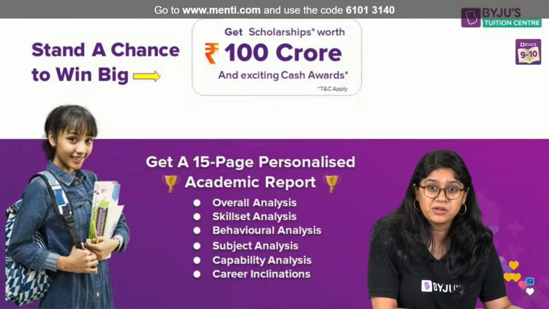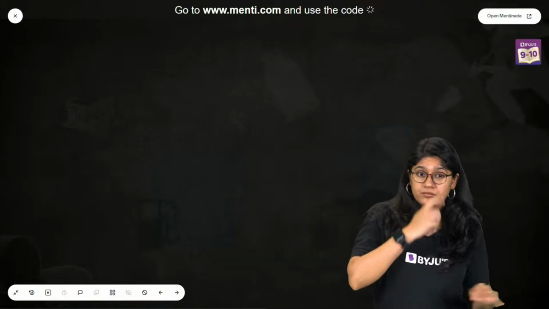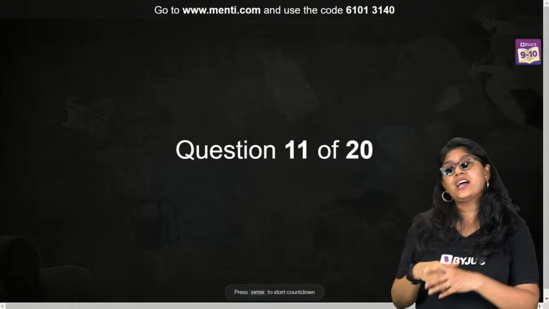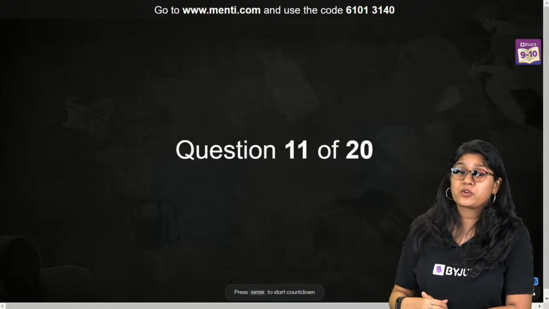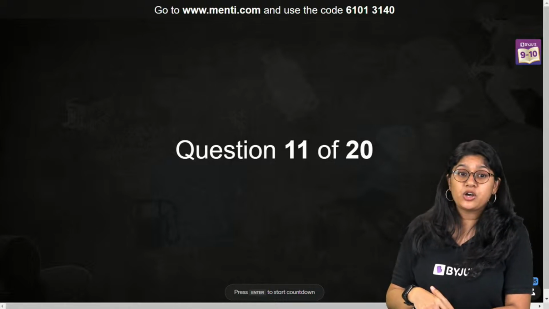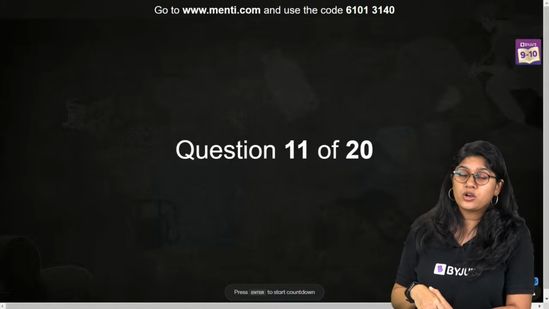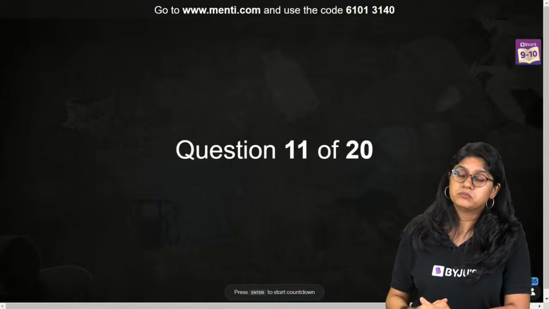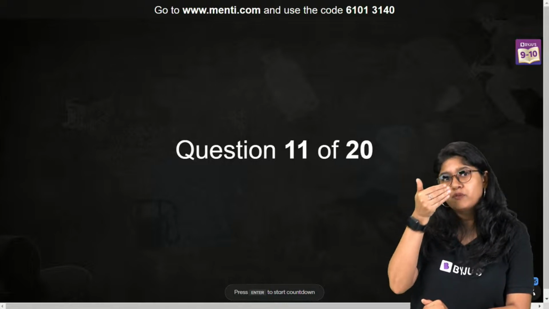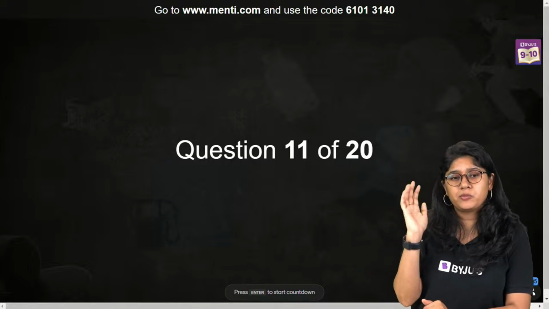Difference between mitosis and meiosis, we already discussed, Varuna. In mitosis, we will have the exact copy of the parent, right? The number of chromosomes will remain the same, whereas in meiosis, there's a division of the chromosome. The chromosome number will become half.